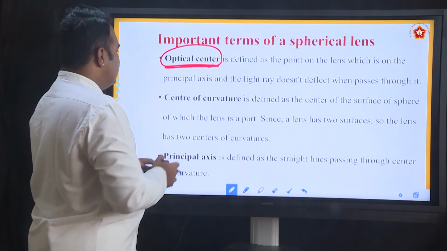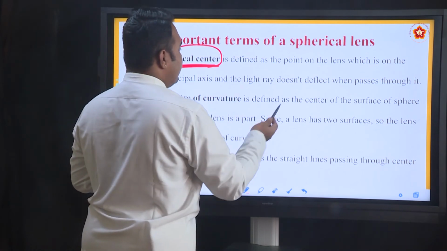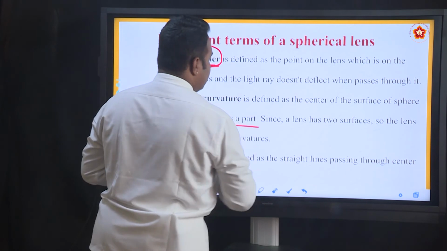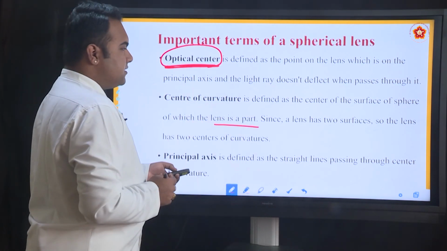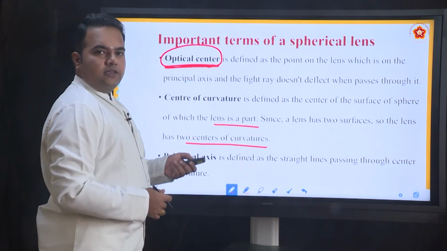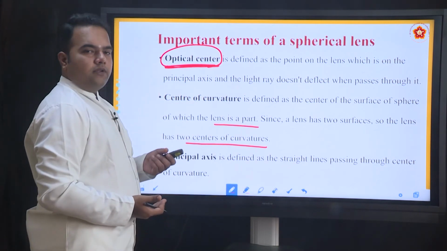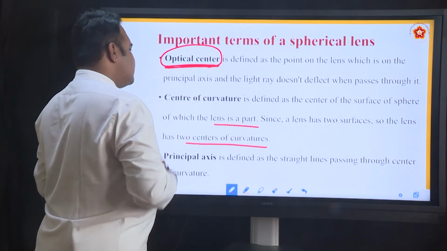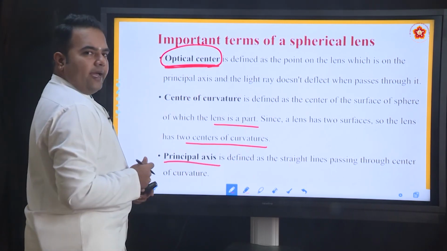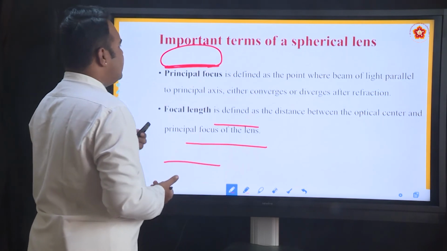Center of curvature, these terms are related the same way. Center of curvature is defined as the center of the surface of the sphere of which the lens is a part. Since a lens has two surfaces, the lens has two centers of curvature. Suppose you look at the convex lens, there is a center of curvature on one side and on the other side also. Similarly for a concave lens, there is a center of curvature on one side and the other side also. Principal axis we know, the imaginary axis that passes through the centers of curvature and the optical center.